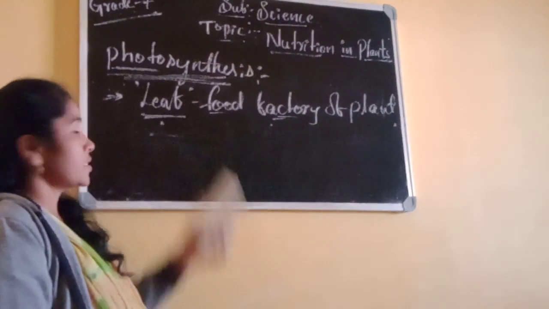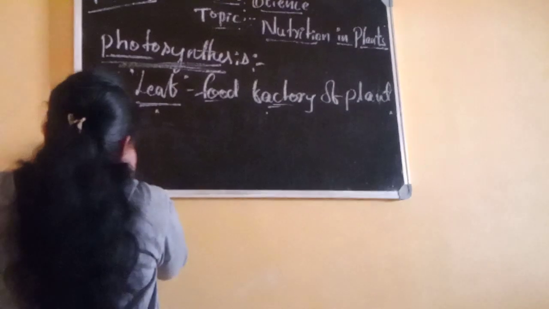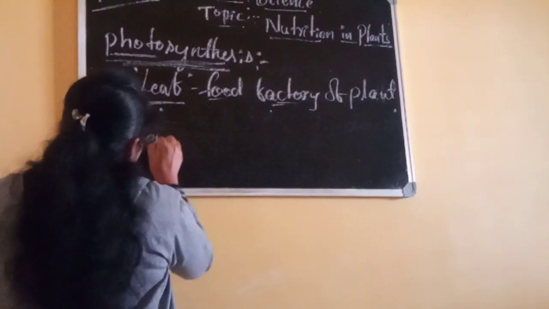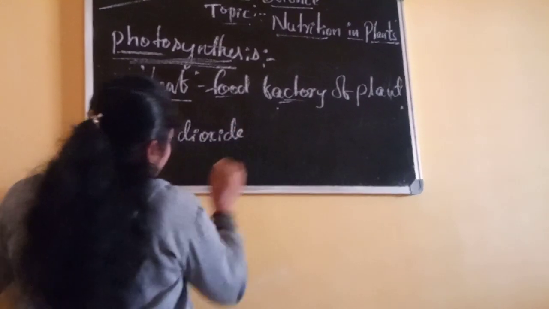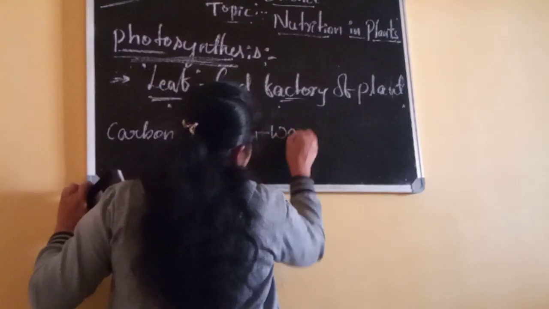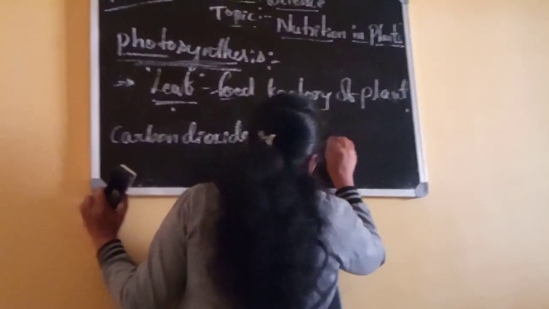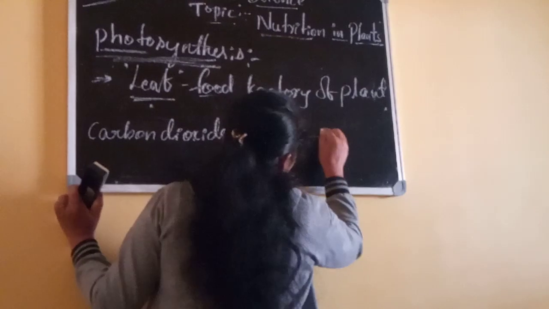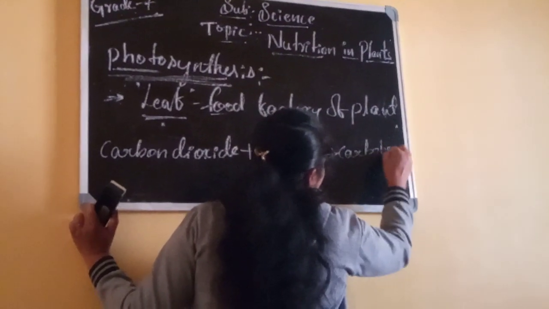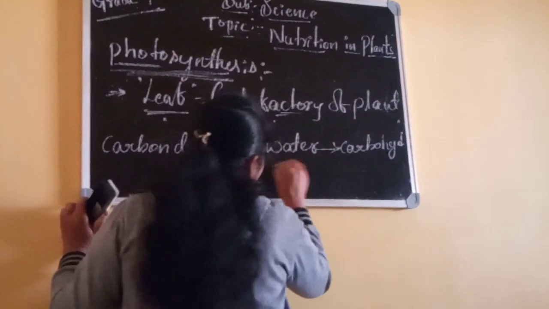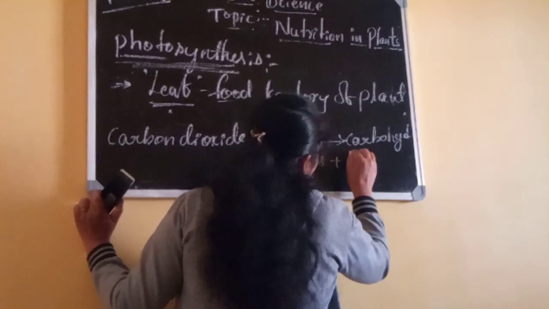See this photosynthesis equation. I will write the word equation. Observe. Carbon dioxide and water give carbohydrates and oxygen.